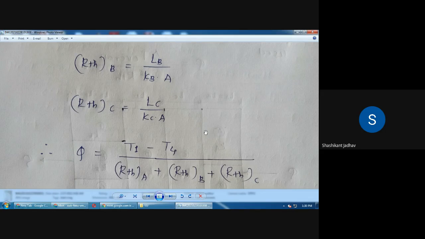Can anyone tell me if there are n number of slabs, then what is the change in this equation? If there are n number of slabs.